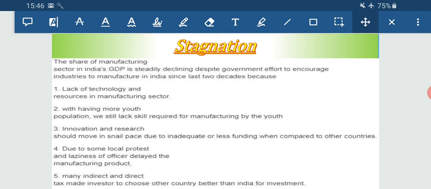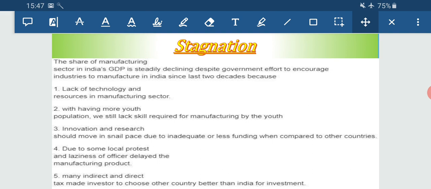And lastly, many direct and indirect taxes. There are investors who are there to invest in the manufacturing sectors, but due to some indirect and direct taxes, these investors were not ready to invest in the manufacturing sectors of India. These are the foreign investors, FDI, foreign direct investment. They were not ready to invest in India because of some indirect or direct taxes. So these were the basic reasons why for the last 2 decades the stagnation was there in the manufacturing sector.